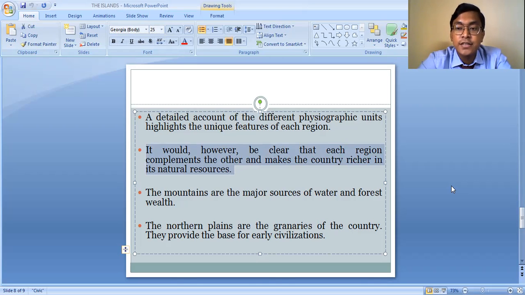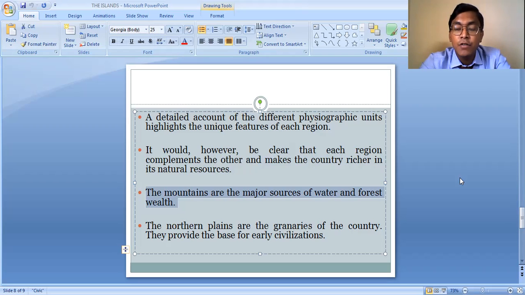When we were discussing the Himalayan mountains, northern plains, and the peninsular plateau, I told you how a part of the peninsular plateau led to the formation of the Himalayan mountains, and after the formation of the Himalayan mountains, how the northern plains came into existence. So all the physical features of our country are complementary to each other. One physiographic division is incomplete, or loses its significance, if the others are not there. The mountains are the major sources of water and forest wealth. So all these physiographic divisions of our country are rich in different types of resources.